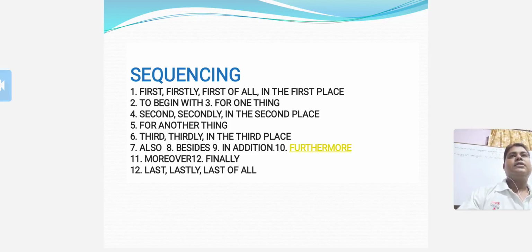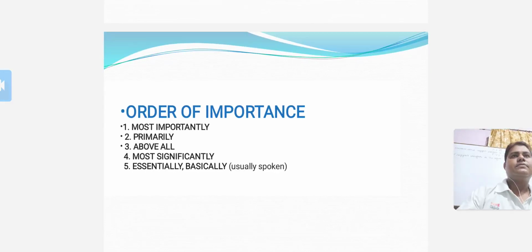As I told you earlier, there are the connectors which show sequencing, such as first of all, in the first place, to begin with, for one thing, secondly, in the second place, for another thing, thirdly, in the third place, also, moreover, finally, lastly, last of all, and another connectors which show order of importance, such as most importantly, primarily, above all, most significantly, essentially, basically.